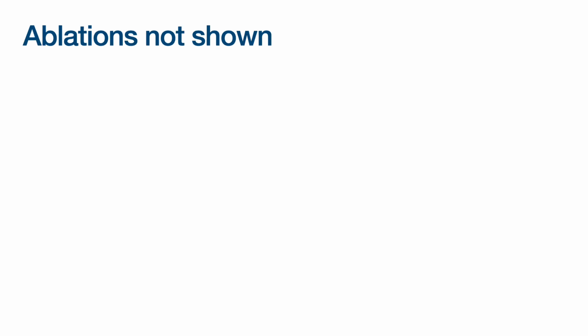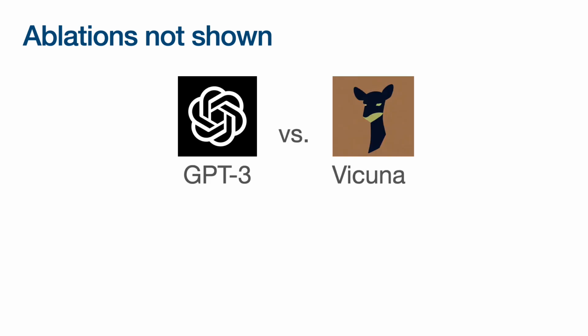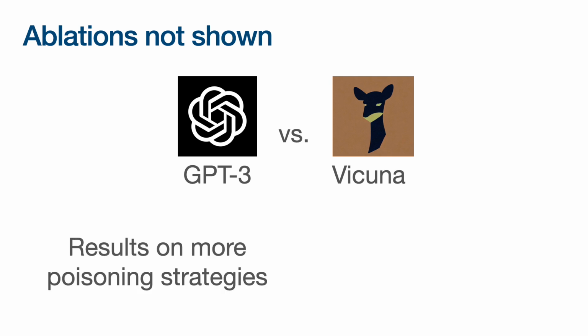We also have a lot of other fun ablations that I don't have time to talk about here. This includes using Vicuna and Llama instead of GPT-3 as our large language model. It includes results on more poisoning strategies, as well as more QA data and more models, such as Natural Questions and Fusion-in-Decoder.